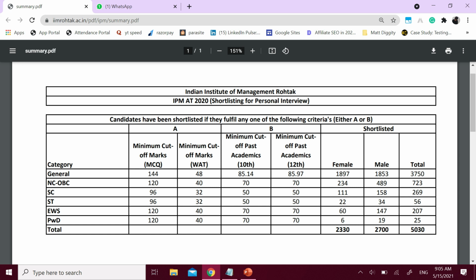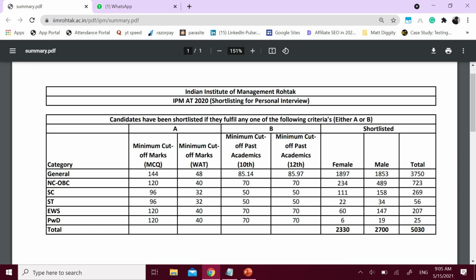But one thing that many people missed over here was this line, which is candidates have been shortlisted if they fulfill any one of the following criteria, either A or B. It's an or condition and not an and condition. You either meet the minimum cutoff marks of your aptitude test and WAT, or you meet the minimum cutoff marks for academics, which is 10th and 12th. This is a one-off exception. Usually you do not have cutoffs in terms of your past academics.